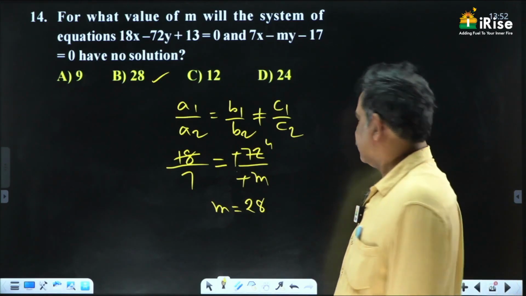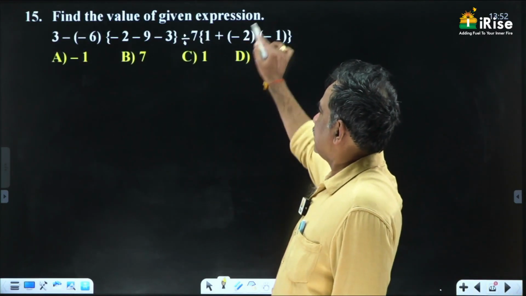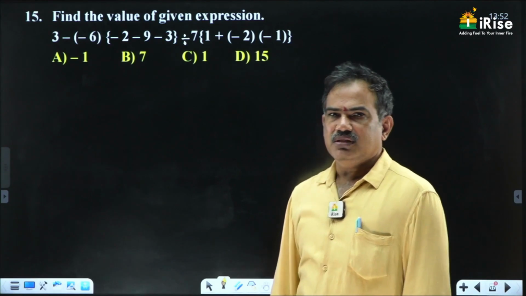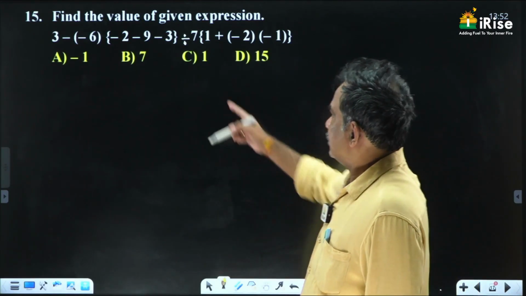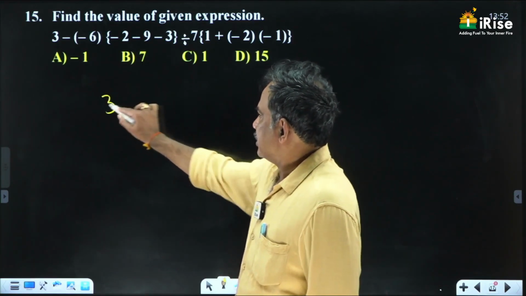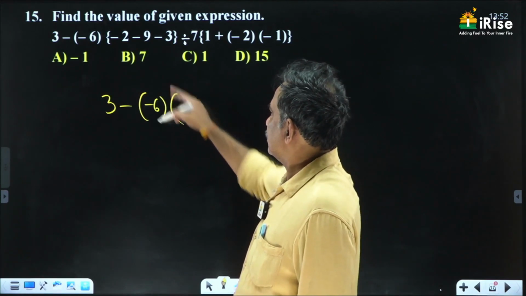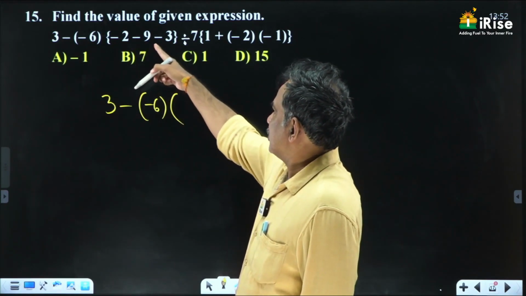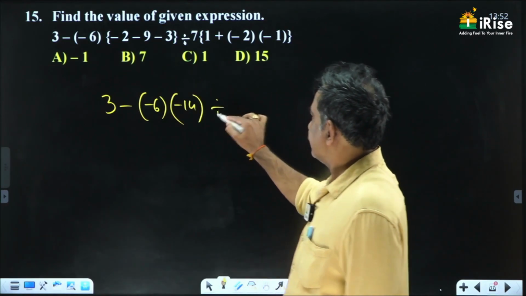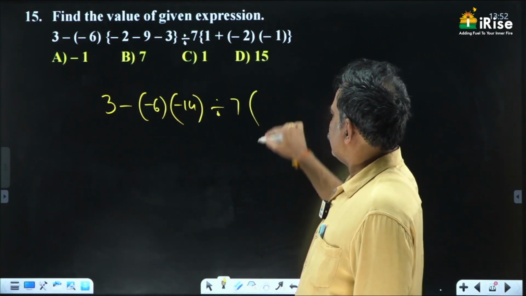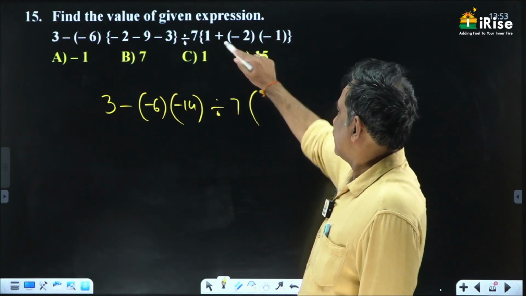Next question. Find the value of the given expression. This is a question related to the BODMAS rule. So here 3 minus 6 into, here the bracket value is nothing but minus 12 minus 2, minus 14, divided by 7 into minus 2 into minus 1 is 2, 2 plus 1 is 3.